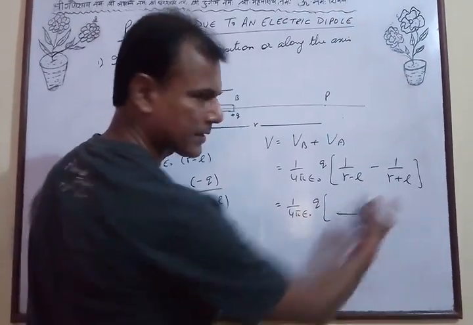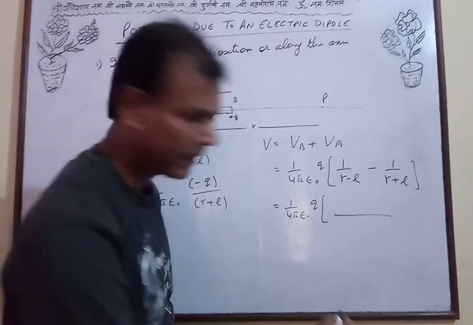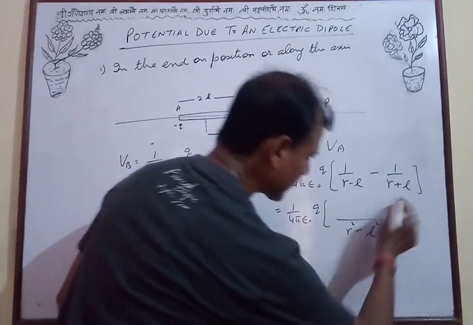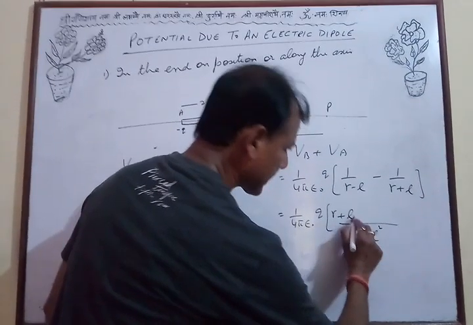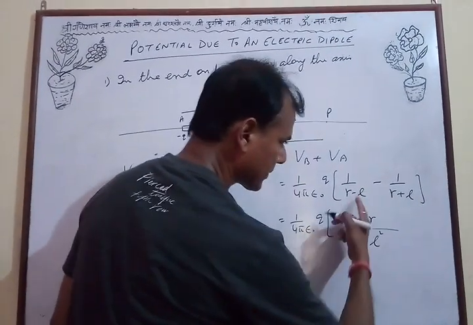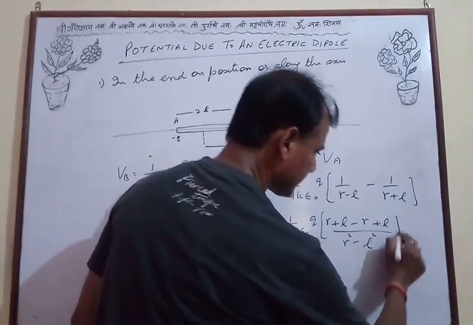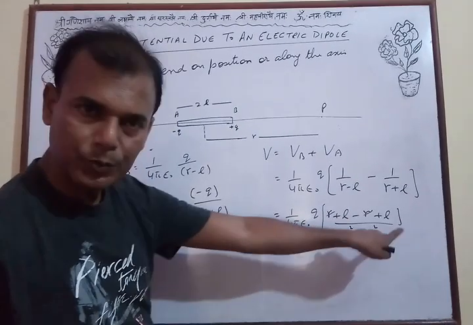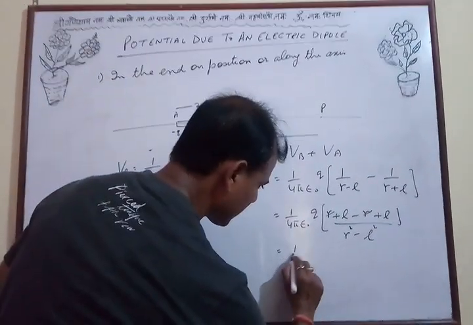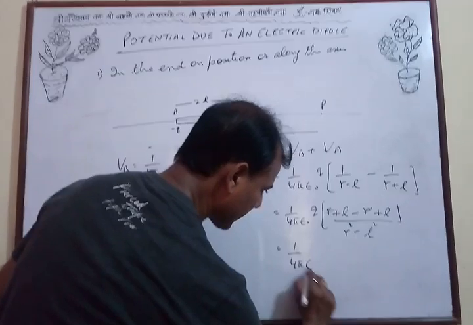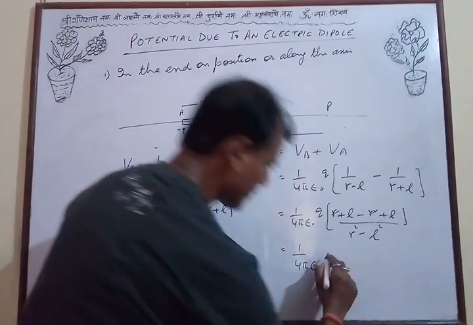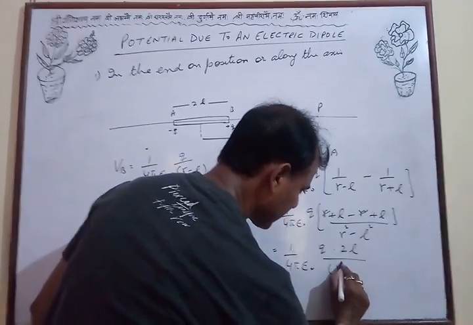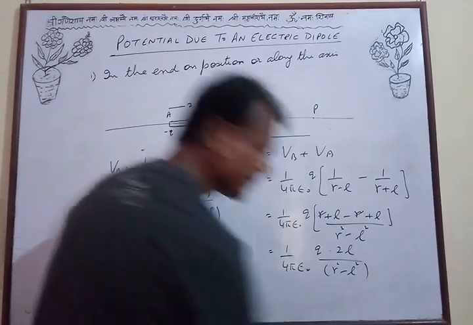The LCM of R minus L and R plus L will be R square minus L square. In the numerator you have R plus L minus R plus L. R minus R cancel, L plus L is 2L. So this is 1 upon 4 pi epsilon 0 into Q into 2L upon R square minus L square.